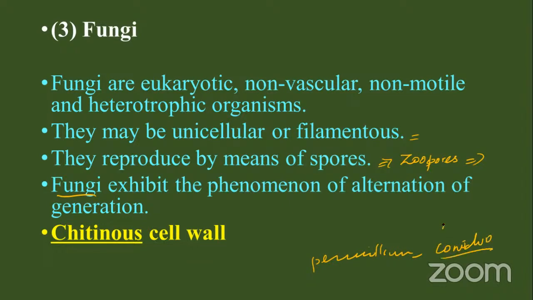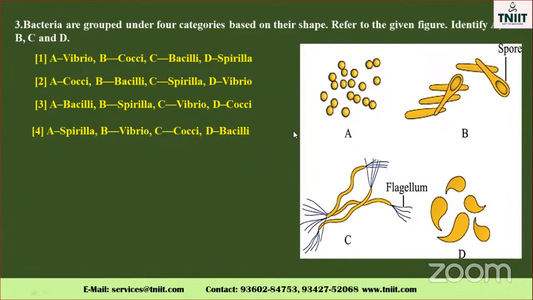Gonidiospore. Ascospore. You know about that point: sac fungi, bracket fungi, all those things. The final step is what? The chitinous cell wall. The fungal cell wall is made up of a chitinous substance. It is also one of the polysaccharides. Don't forget, my dear. So the option is the second one. These questions are easy.